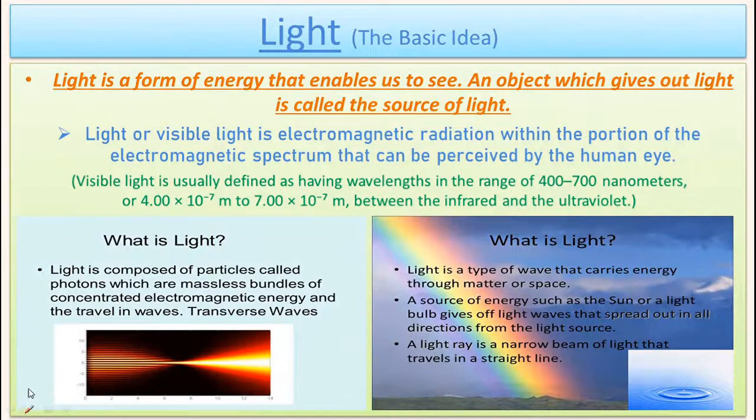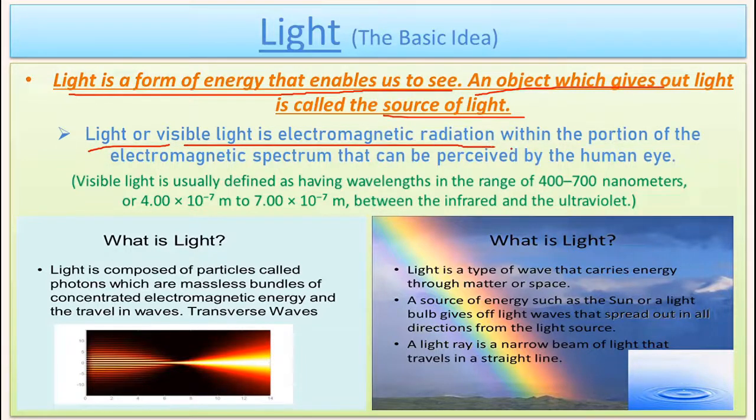Light. How we can define light. So light is a form of energy that enables us to see. An object which gives out light is known as a source of light. Or in broader perspective, we can define light or the visible light as electromagnetic radiation within the portion of electromagnetic spectrum that can be perceived by the human eye. Now, more about electromagnetic spectrum you can understand with my another video named as spectrum.